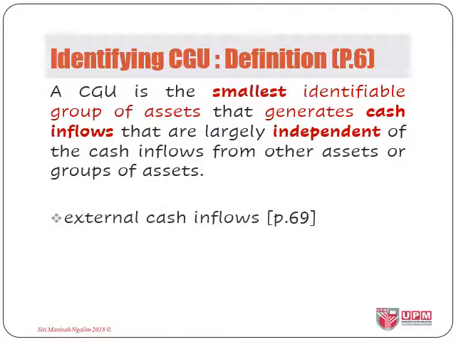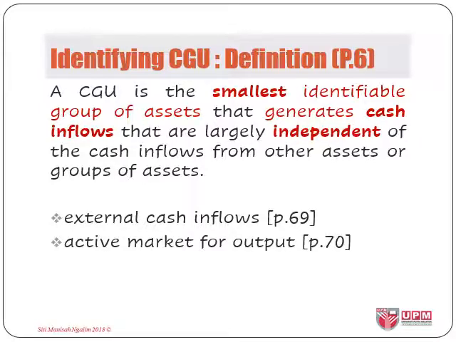Paragraph 69 further emphasized that the cash inflows must come from external party and not internal party, simply means not within group. Paragraph 70 includes existence of active market for an output of group of asset as another factor to be considered, even if the output is internally used. Thus, the cash flow would be not at arm's length transaction. But the fact is, market for it exists, so it can be considered as a separate CGU. Only thing, the cash flows need some adjustment to get an estimation that is as close as it can be to the cash flow should it traded at arm's length transaction.